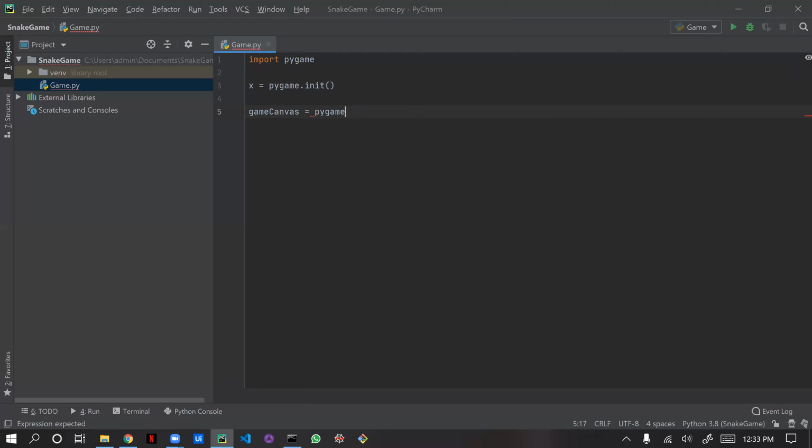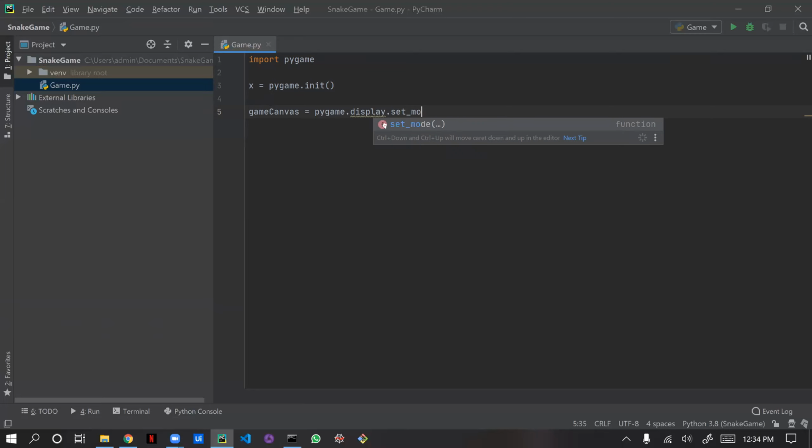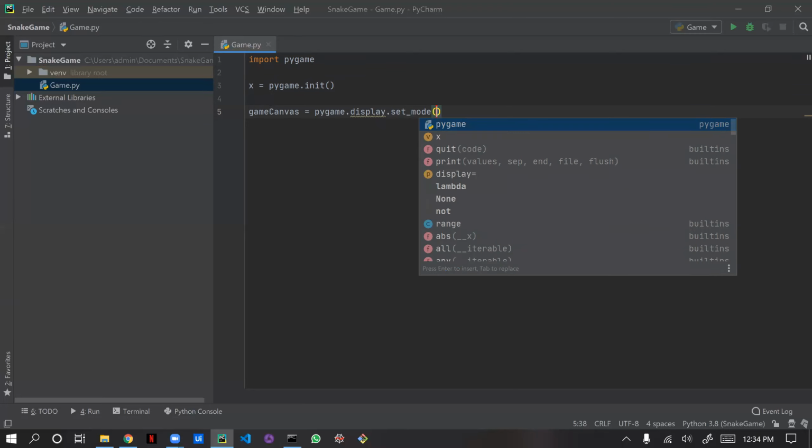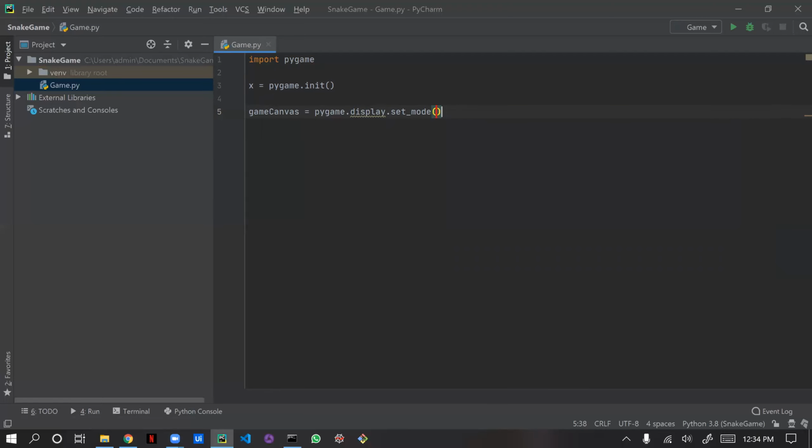we have this variable, right? pygame.display. We need to set the mode, correct? set_mode. We need to pass the dimension there. So what will be the dimension? As of now I am just giving 1000 by 500. First we'll run this and check.